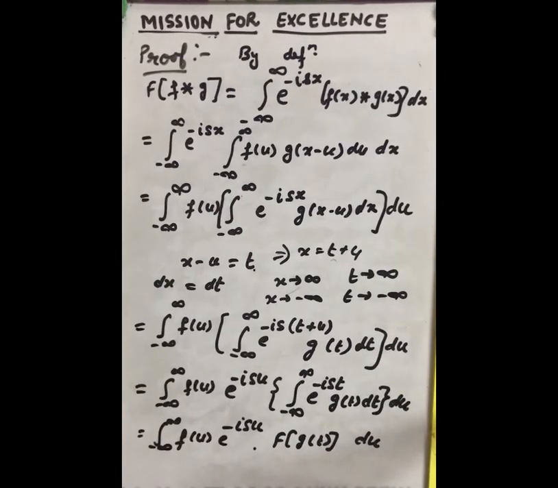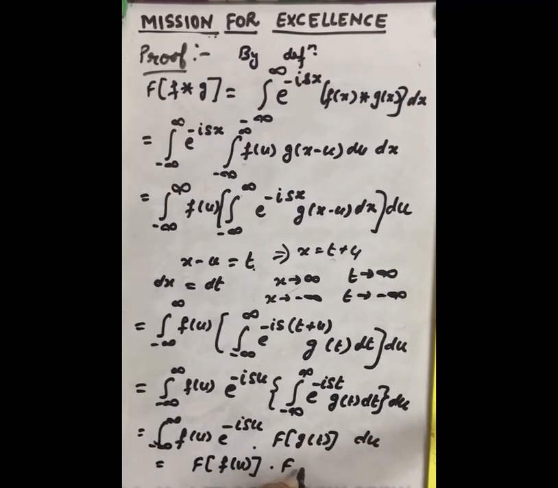Now if we take the Fourier transform of g(t) outside, then the remaining integral becomes the Fourier transform of the function f(u). So we can write the Fourier transform of f(u) into the Fourier transform of g(t).